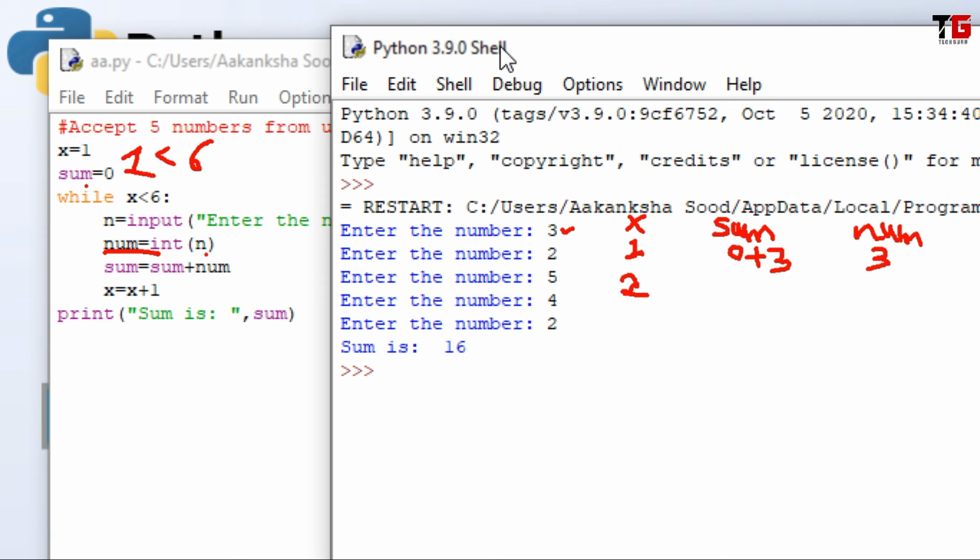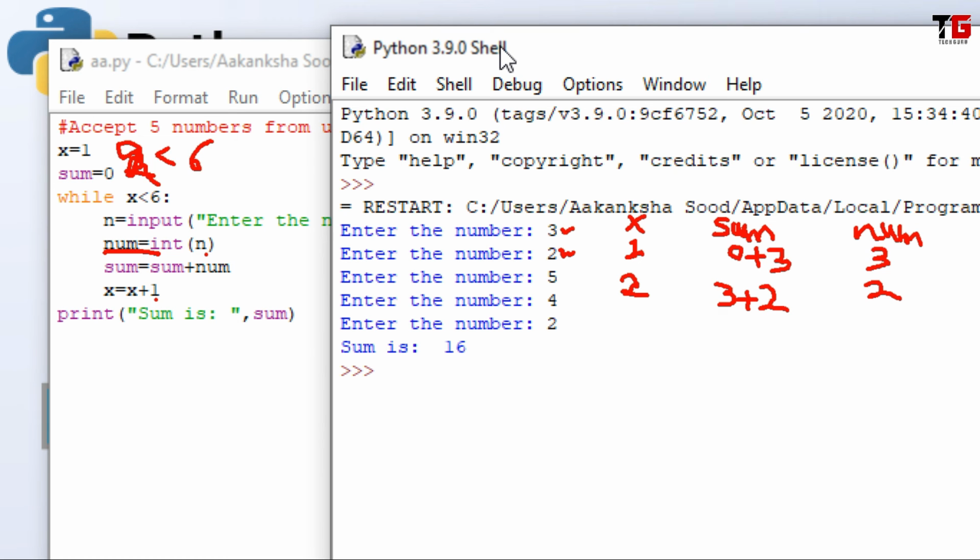So friends, after executing this loop one time, this will be the condition. Now the cursor will move back here. The value of x is 2. It will check whether 2 is less than 6. Yes, 2 is less than 6. So it will accept the second number from the user. Now the user entered the second number 2. That number will be converted to int and stored in num. Now this num, it means 2, will be added to sum. The previous value of sum was 3, so now it will be 3 plus 2. It means now my sum is 5.